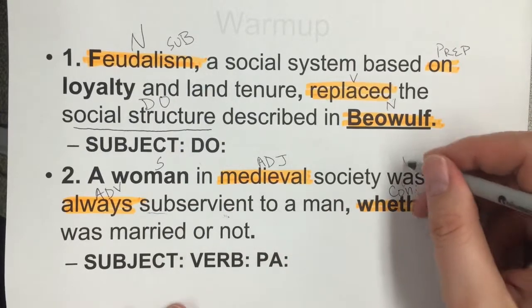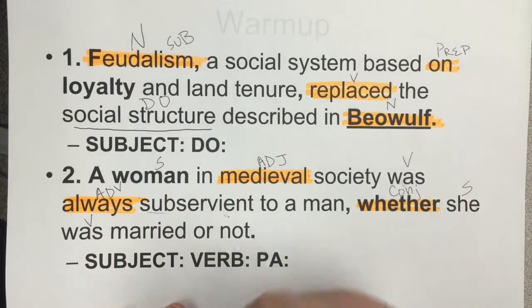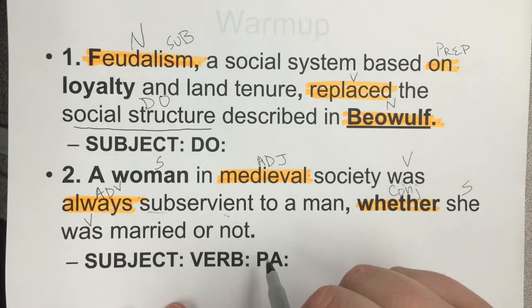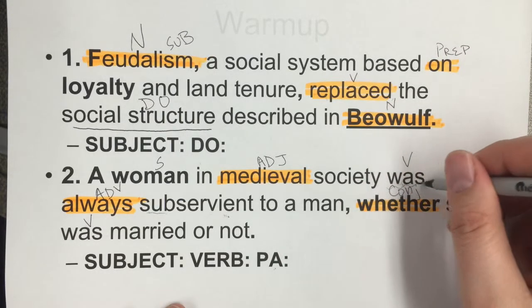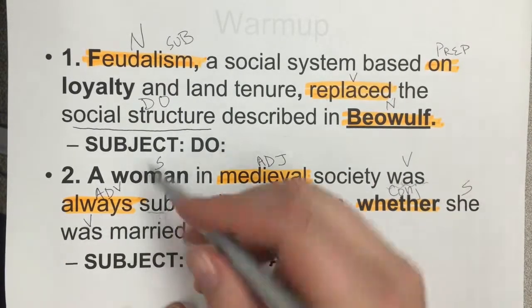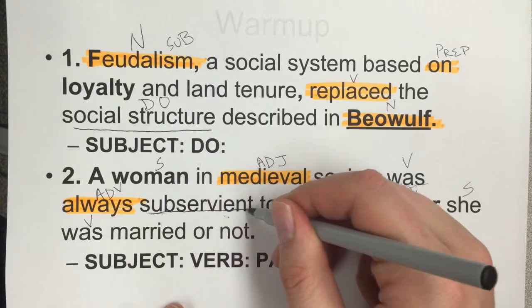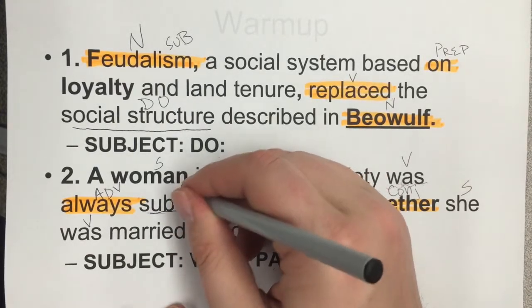And then we have to find the verb was. We have another subject here. And then we have a predicate adjective. The predicate adjective comes after this linking verb, was. And it's right here, subservient. This is the adjective describing the subject and the predicate after the linking verb.